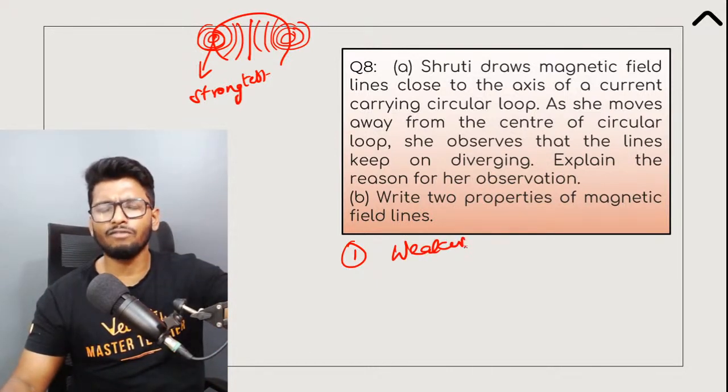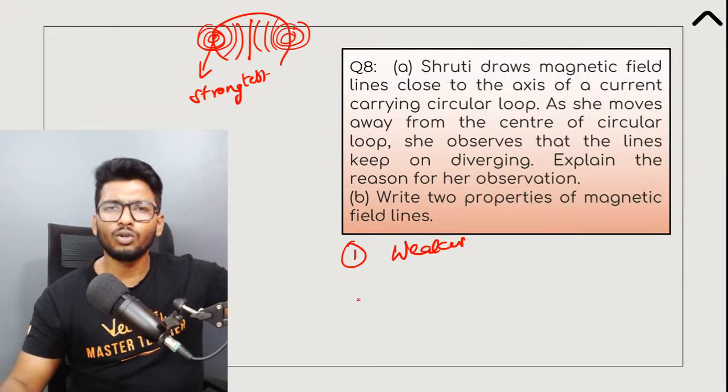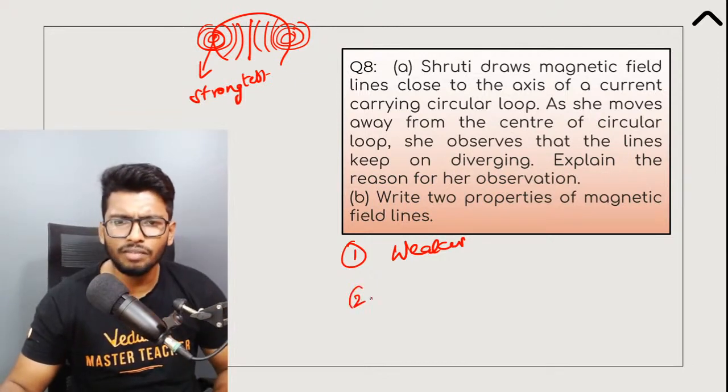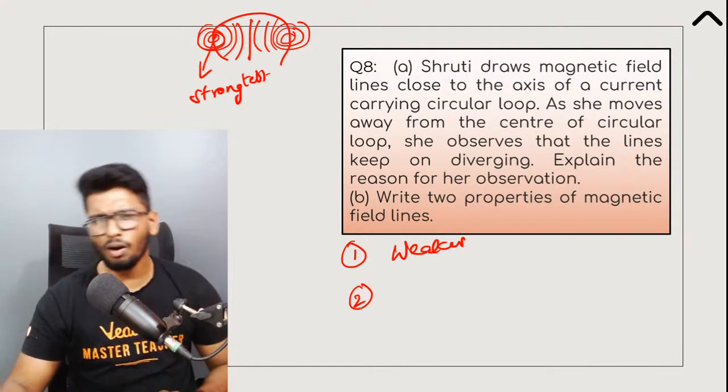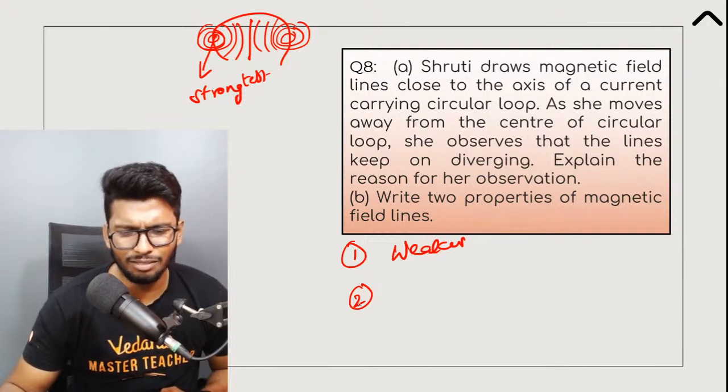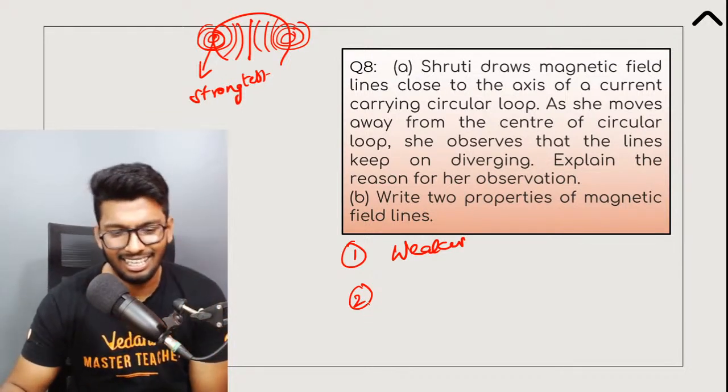The magnetic field lines get weaker and weaker as you go towards the center. Okay, second question. Give any two properties of magnetic field lines. Exactly. It is decreasing. Exactly.